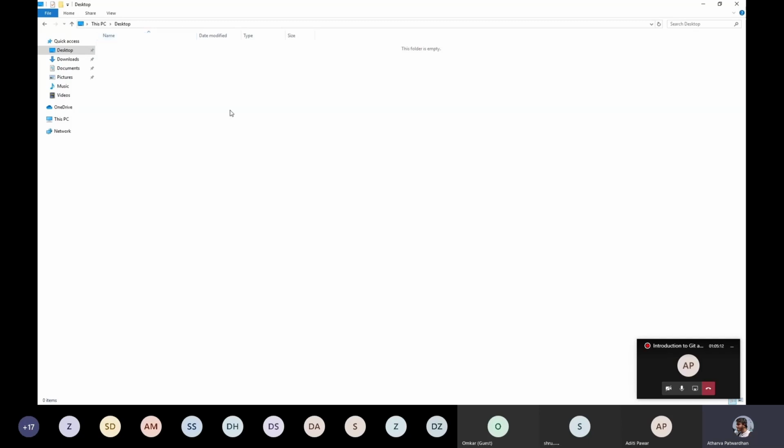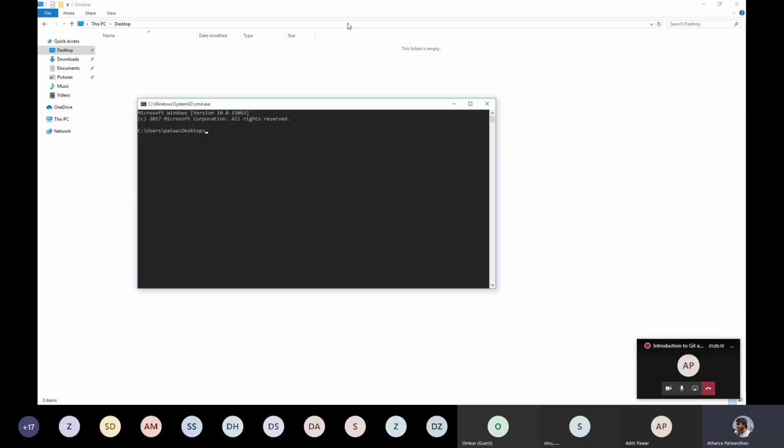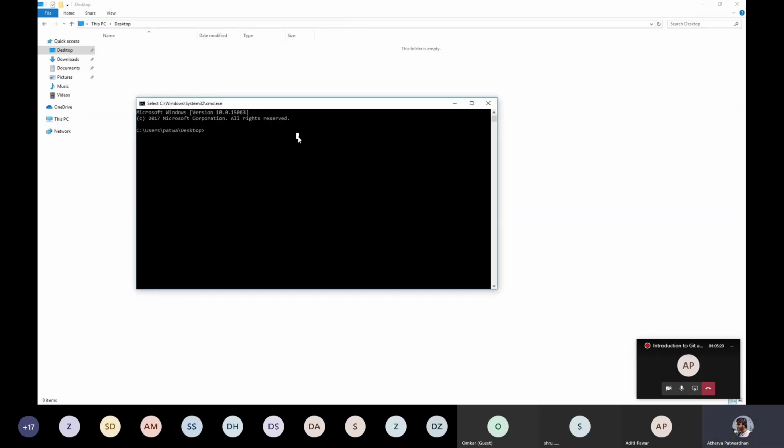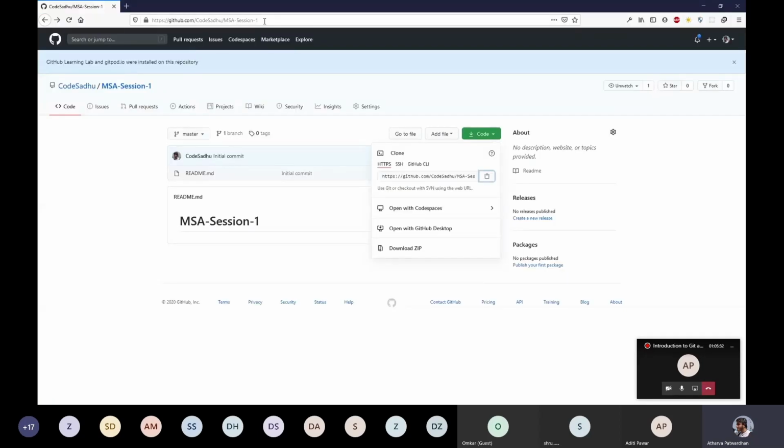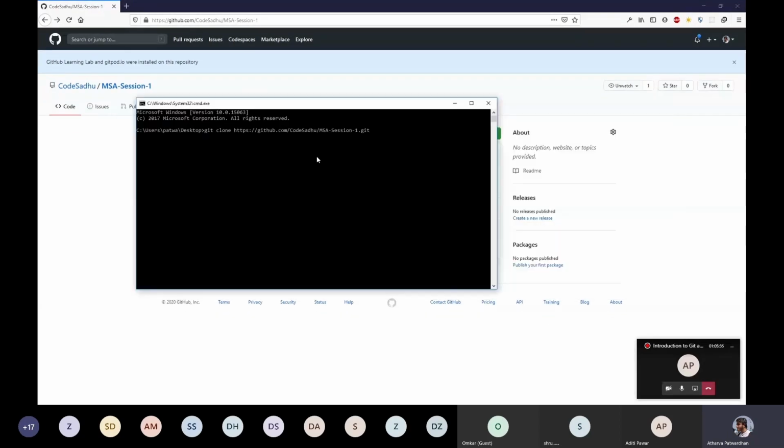And after you install it, it will provide an option like this, or if it doesn't, you can just start a CMD right here, and you just clone it. So this is the command git clone and space, and then enter the URL. So this is basically the remote URL that I copied from here, and let's hit enter.